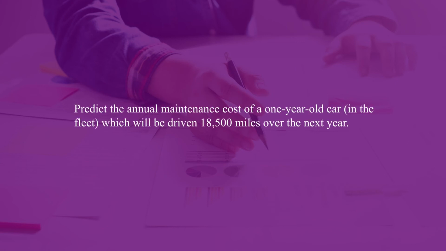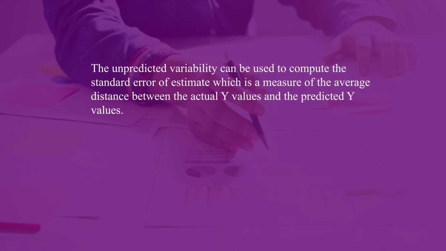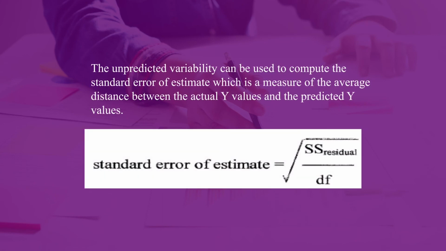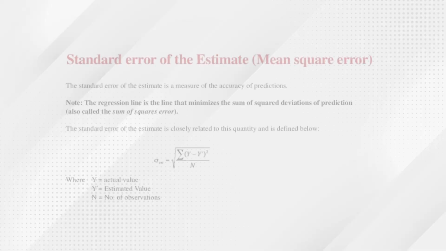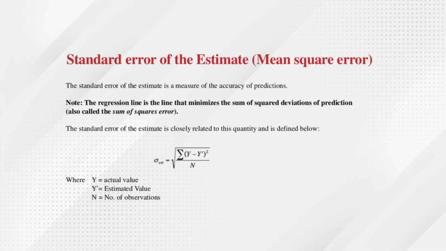So now, predict the annual maintenance cost of a one year old car which will be driven 18,500 miles over the next year. This is the example which we have taken, and what we have observed is that this standard error works on the estimate, and the unpredictable variable can be used to compute the standard error of estimate, which is a measure of the average distance between the actual y values and the predicted y values. So the standard error of estimate is the square root of SS residual over DF. The standard error of the estimate is a measure of the accuracy of predictions.